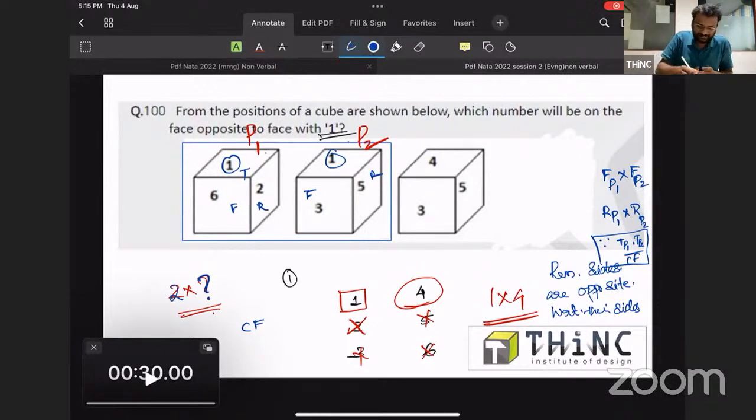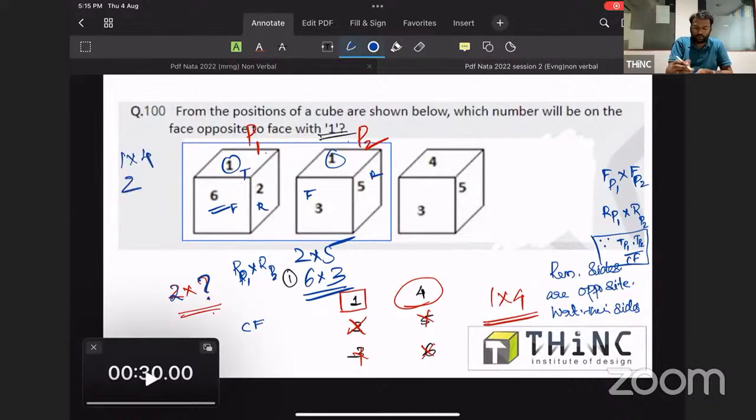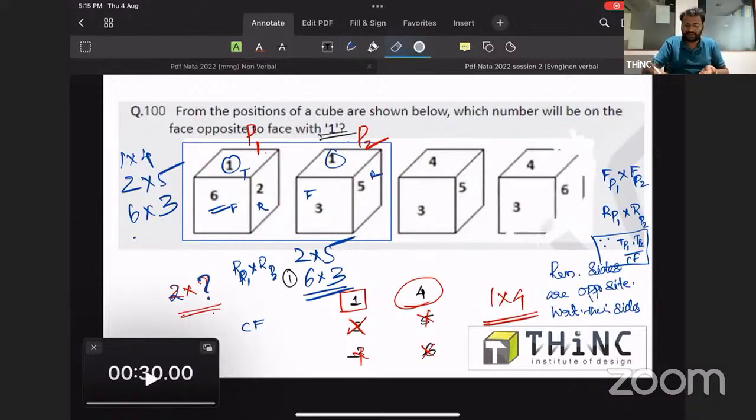So in this question, right of position 1 and right of position 2, that is 2 and 5, are opposite. Similarly, you can find 6 and 3 are opposite. Okay, so we can now summarize. From this die, 1 and 4 are opposite, 2 and 5 are opposite, 6 and 3 are opposite. So we just summarized it, and we are now looking into the 4th die given.